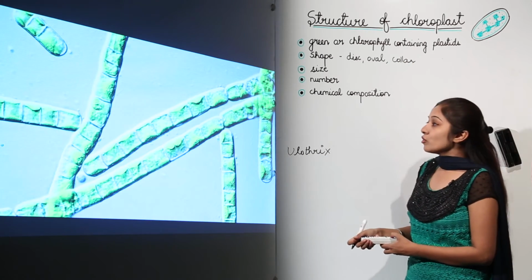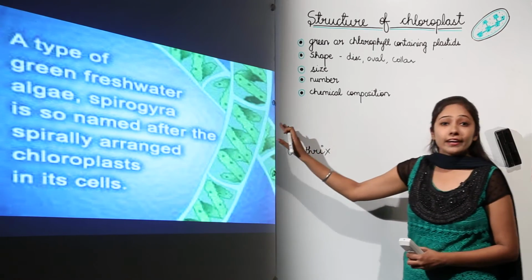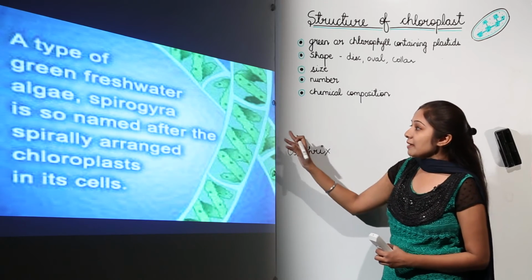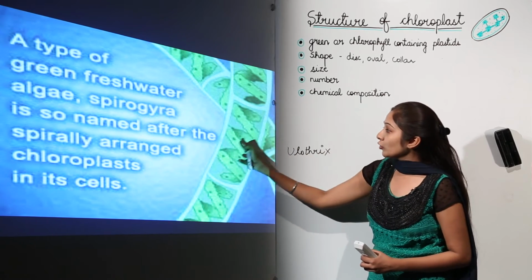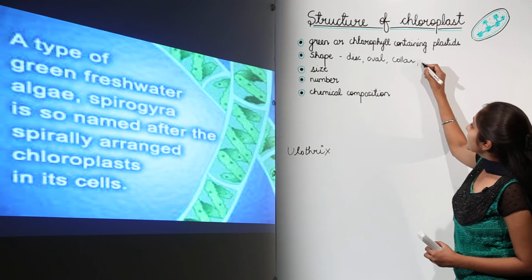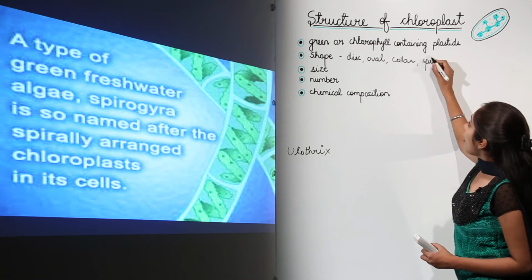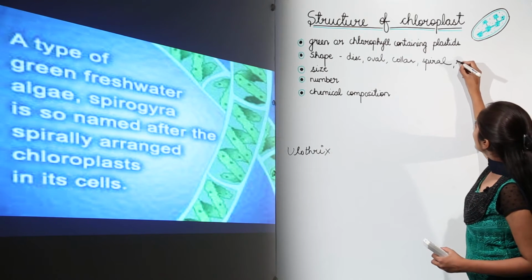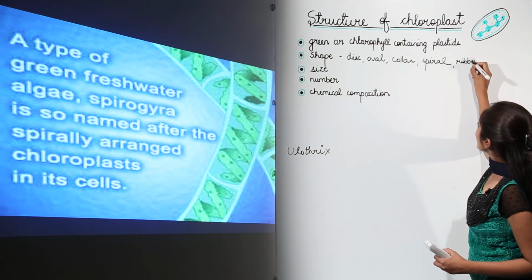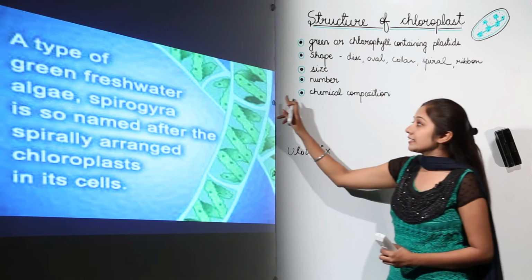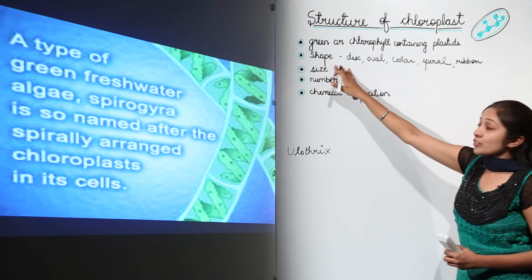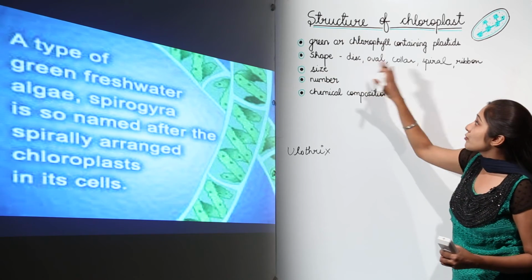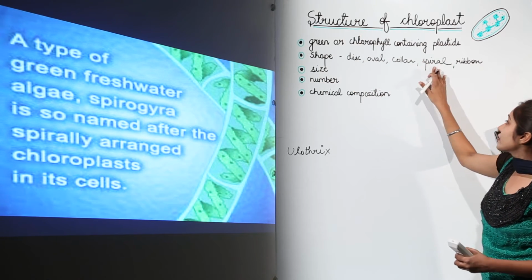Next shape, we move on to Spirogyra. Spirogyra is a freshwater algae. It is named because it contains a spiral shaped chloroplast. So the chloroplast can be spiral shaped, or I can also say ribbon shaped. These are different shapes of chloroplast in different organisms: disc shaped, oval shaped, collar shaped, spiral shaped, ribbon shaped.